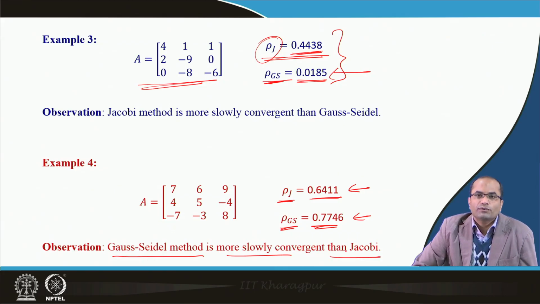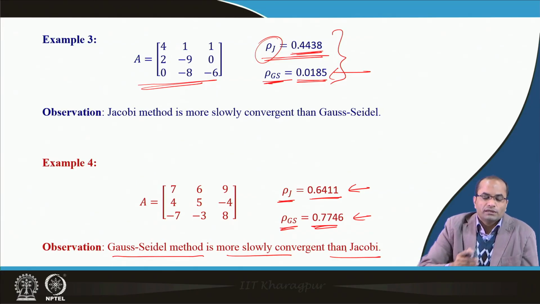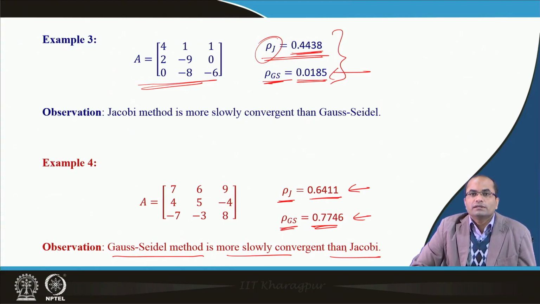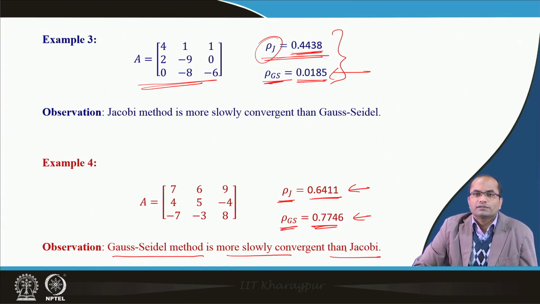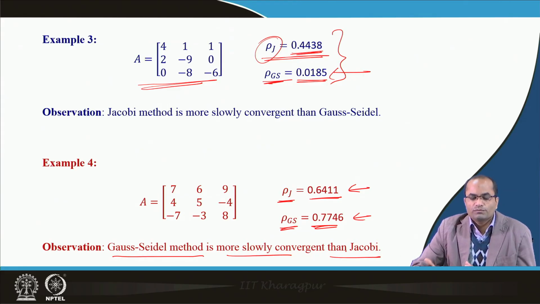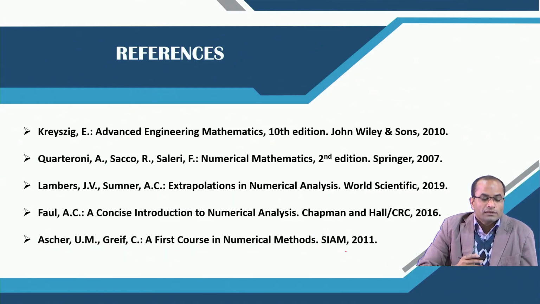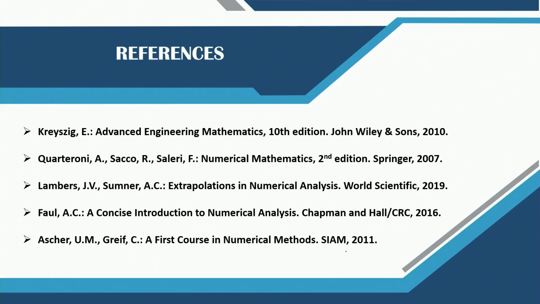So, what we have seen in these 4 examples: in one Jacobi converges, in another Gauss-Seidel converges, in one the convergence of the Gauss-Seidel is faster, whereas in another the convergence of the Jacobi method is faster. So, in general we cannot tell by looking at the coefficient matrix whether it will converge or not. Convergence can be seen just by observing that it is diagonally dominant, otherwise we have to compute the spectral radius of the iteration matrix, and then we can analyze the speed of the convergence. These are the references used for preparing this lecture.